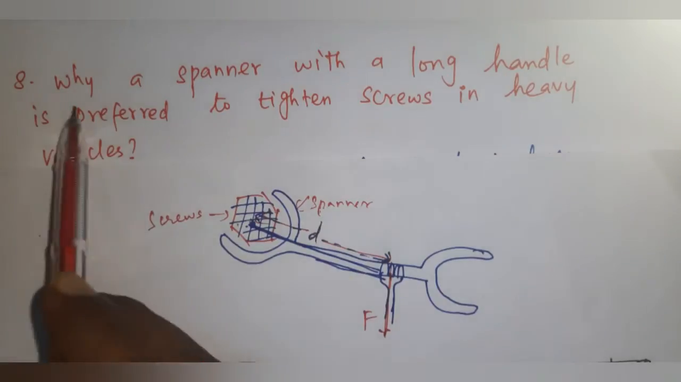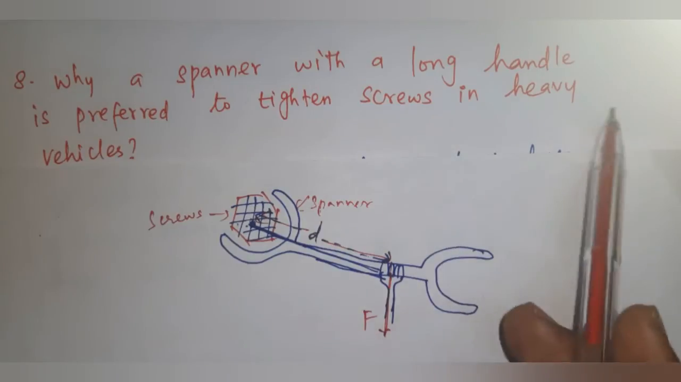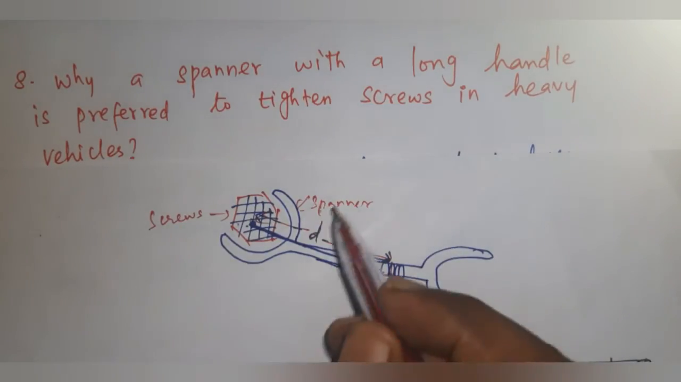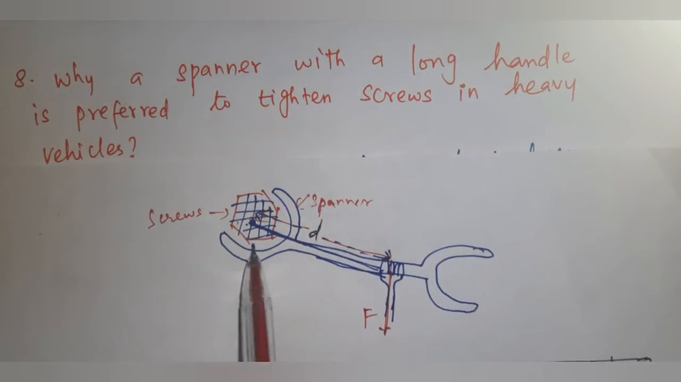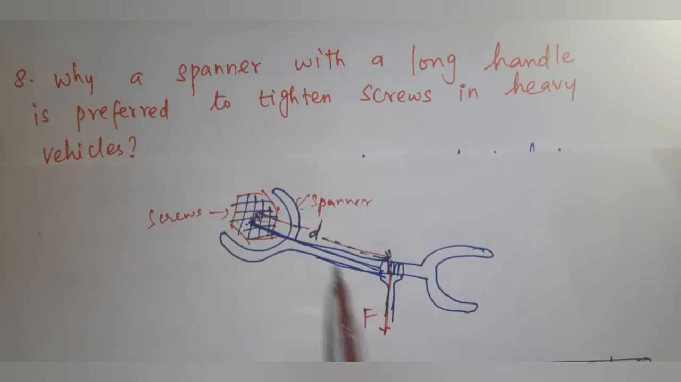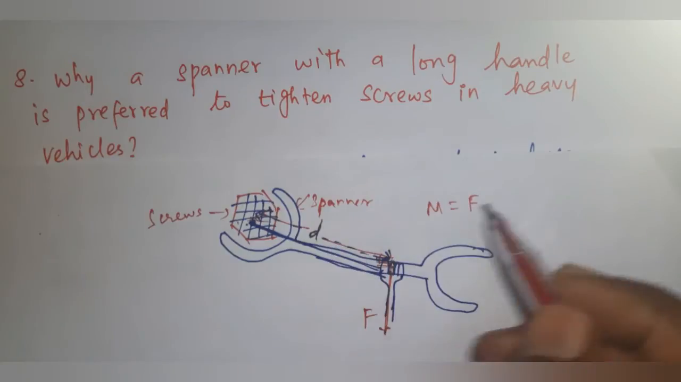Question number 8. Why is a spanner with a long handle preferred to tighten screws in heavy vehicles? Let us consider this is a spanner, this is a screw. The handle of the spanner is long to produce a large moment of force by a small force applied normally at the end of its handle. This is the normal force we are applying. Normally means here perpendicular, the distance and F are perpendicular. We know that M is equal to F into D.